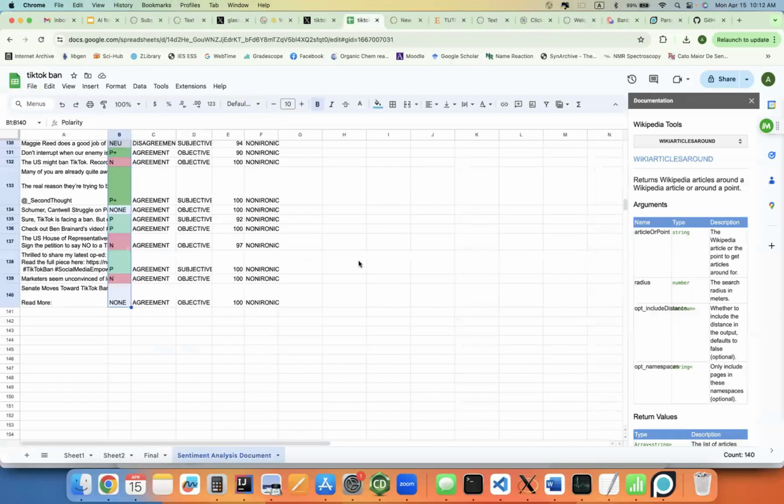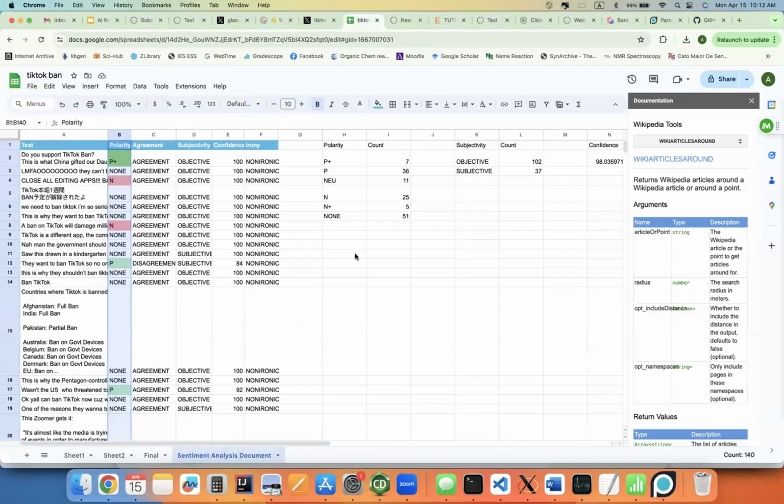What happens is you get these results with the text, the polarity of the text, whether this is agreeing or disagreeing, the subjectivity, how confident Meaning Cloud is in its assessment, and whether it's ironic or not.